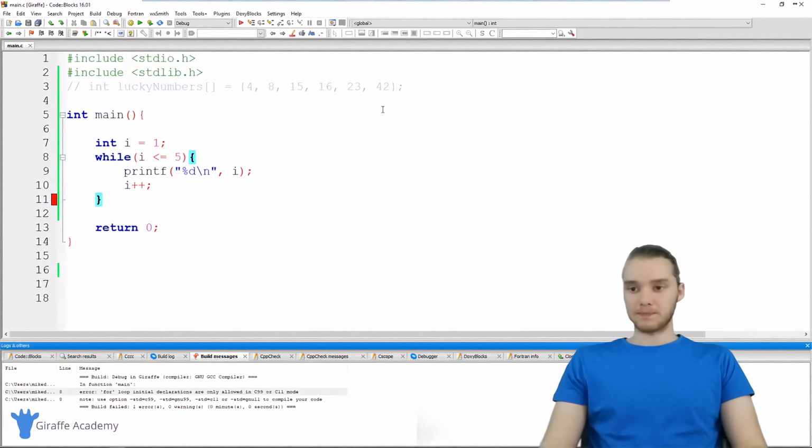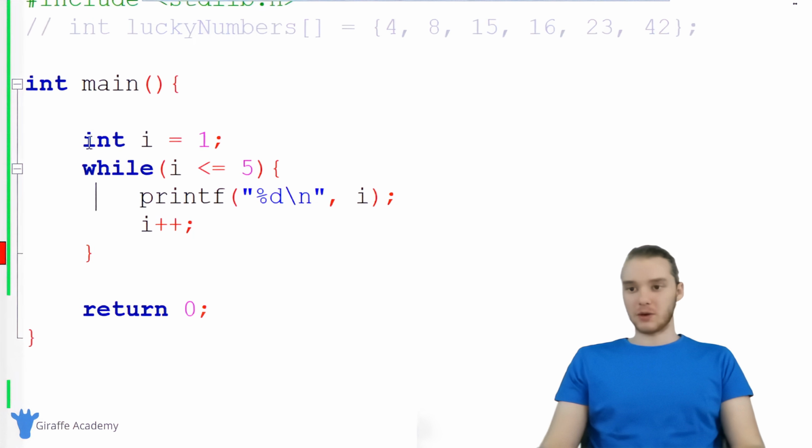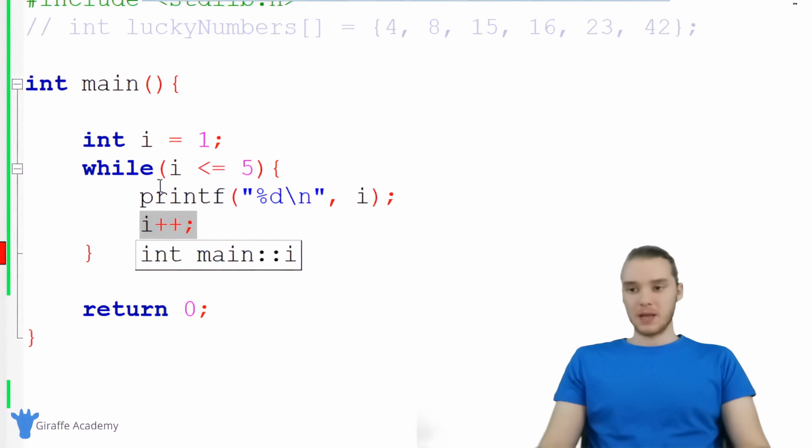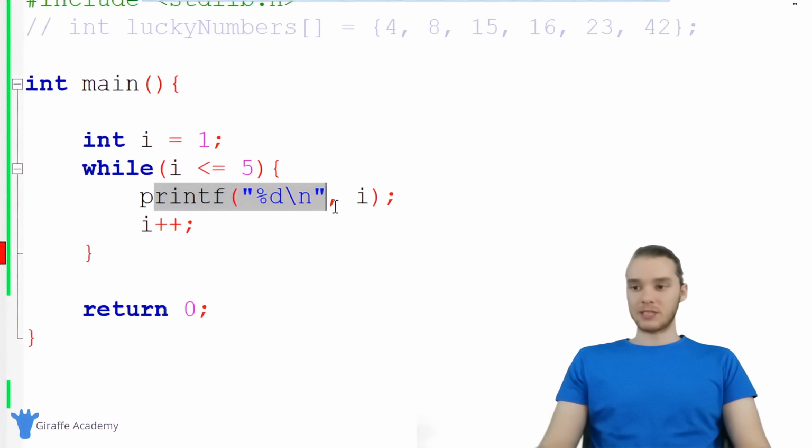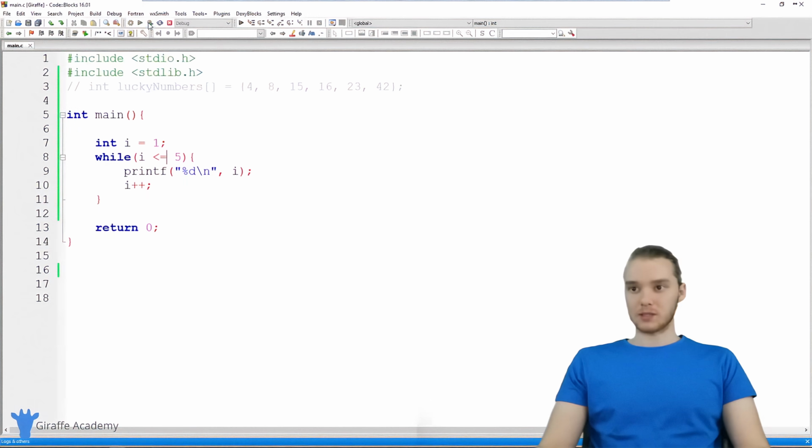We could do all sorts of stuff inside of a loop. So down here in my program, you'll see that I have a while loop set up. And I have just a basic while loop. And I want to show you guys what it's doing. So essentially up here I'm saying int i is equal to 1. So I'm giving this integer i the value of 1. And I'm saying while i is less than or equal to 5, I'm going to print out the value of i, and then I'm going to increment i. So this is a very simple while loop. Basically we have this variable i, and every time we go through the loop we're printing it out until it's greater than 5. So let's run this program and we'll see what it does.